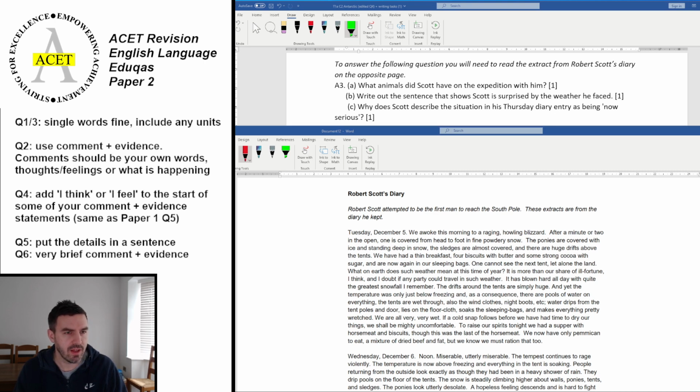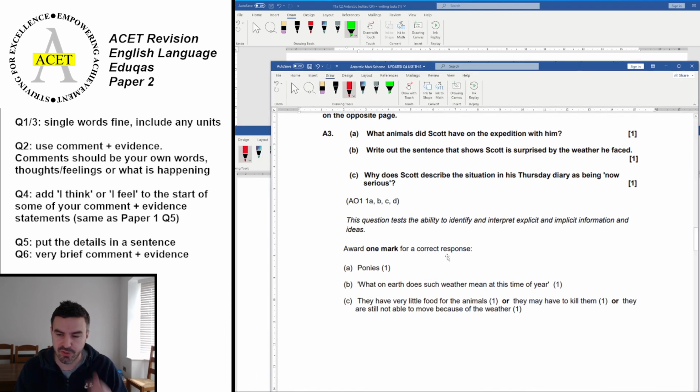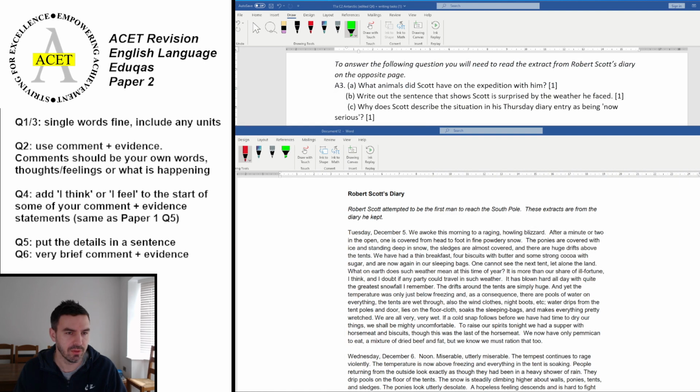Okay, if you have done that and unpaused, then the answers that you require are here. So the first one you want to tick off is that they had ponies with them. The second one, what on earth does such weather mean at this time of year? And third, you can either have very little food for the animals, they may have to kill them, or they are still not able to move because of the weather. All of those make it serious. So any one of those is a potential answer. Okay, so let's move that one away.